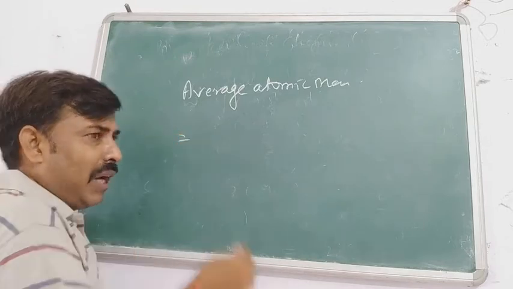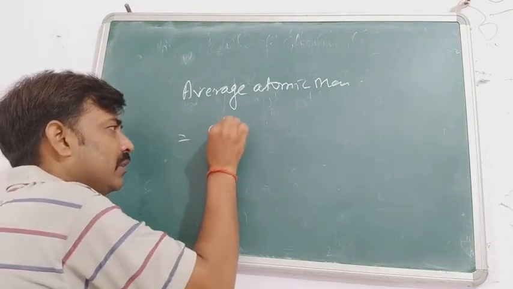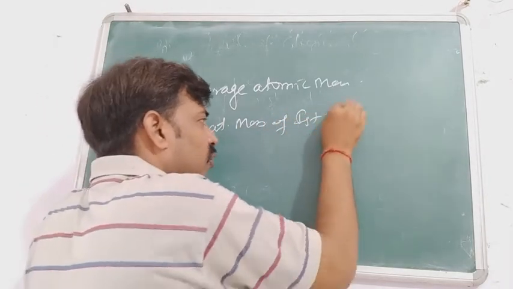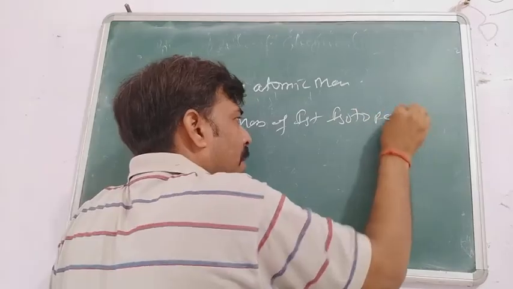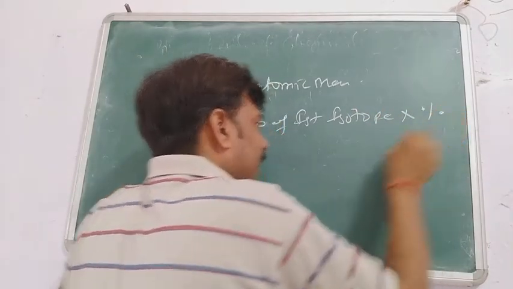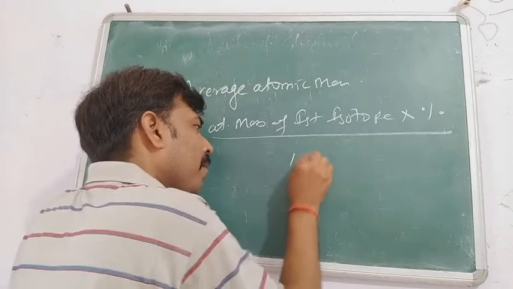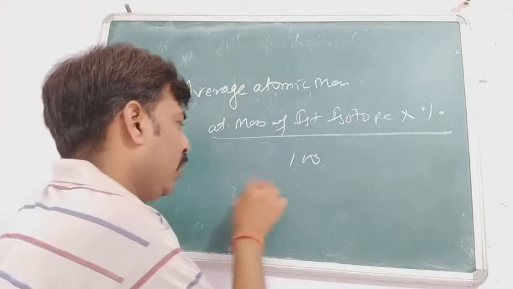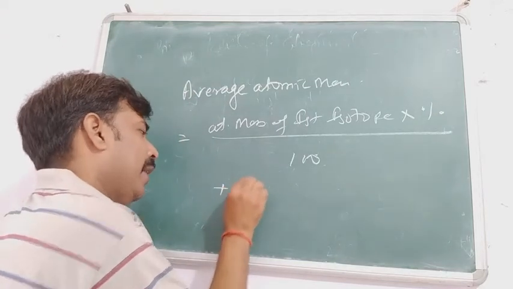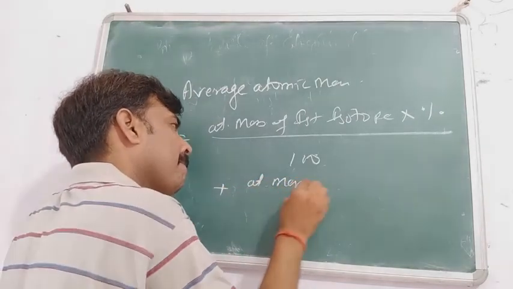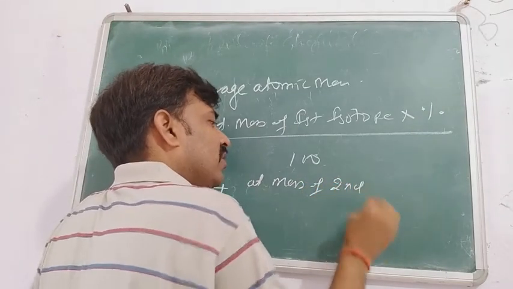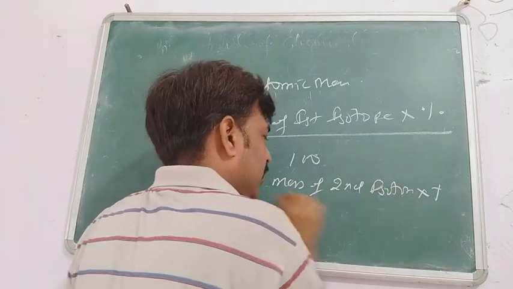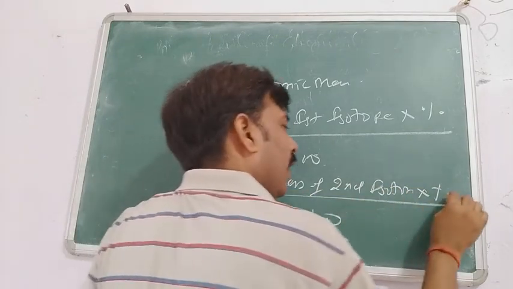The average atomic mass is the atomic mass of the first isotope into its percentage by 100, plus the atomic mass of the second isotope into its percentage by 100, and so on.